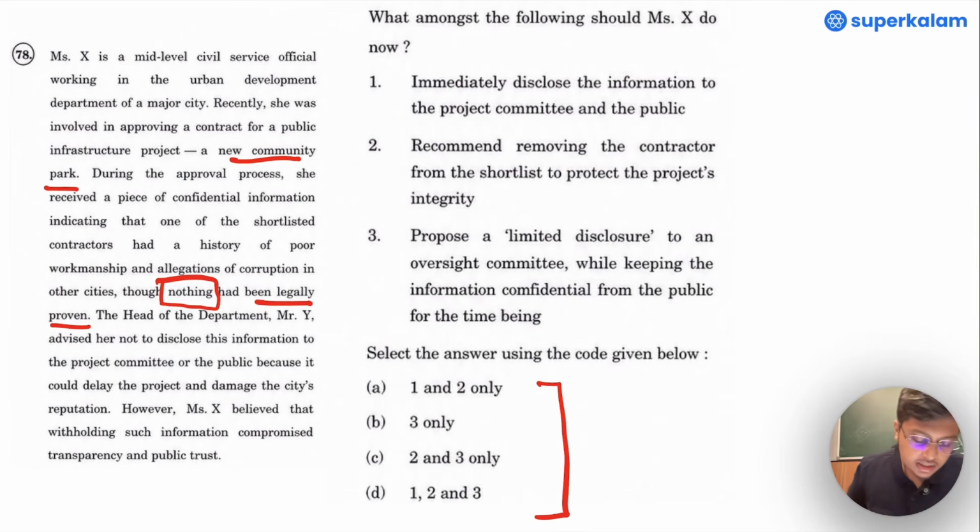The head of the department, Mr. Y, advised her not to disclose this information to the project committee or the public because it could delay the project and damage the city's reputation. However, Mrs. X believed that withholding such information compromised transparency and public trust. What amongst the following should Mrs. X do now? Immediately disclose the information to the project committee and public.